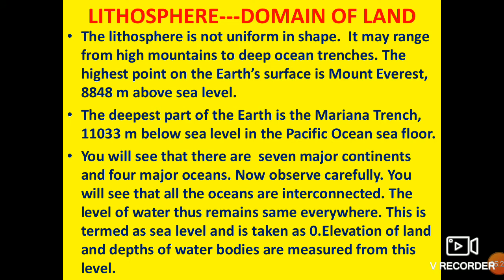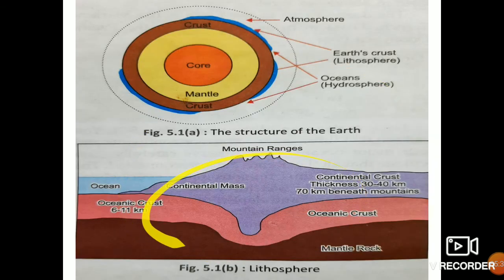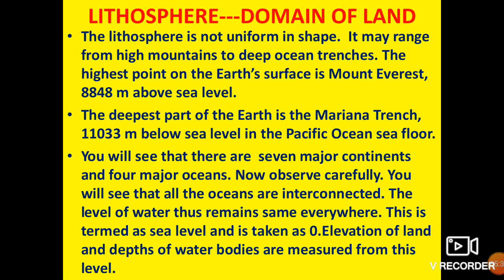The lithosphere is not uniform in shape, meaning it is not fixed in a shape. It may change from high mountains to deep ocean trenches. The highest point on Earth's surface is Mount Everest, about 8,848 meters above sea level. And the deepest part of the earth is the Mariana Trench.